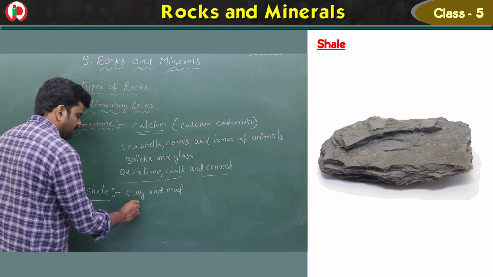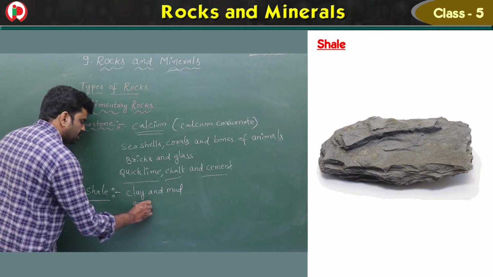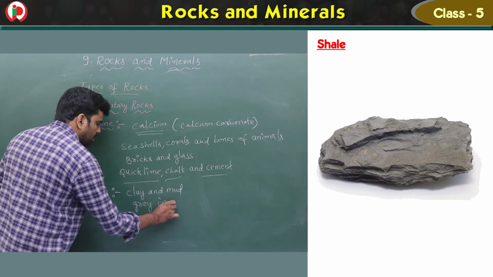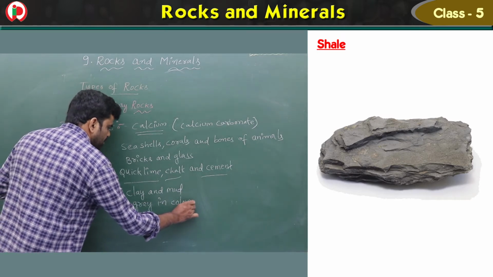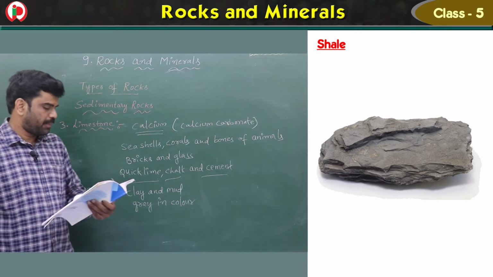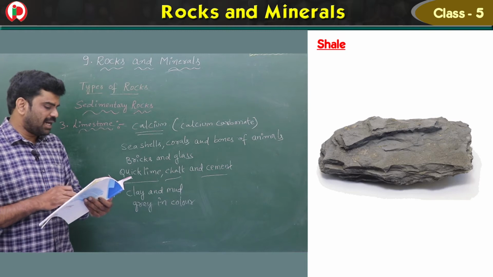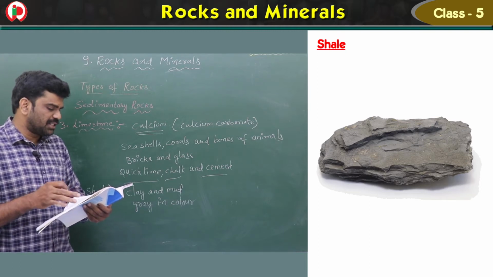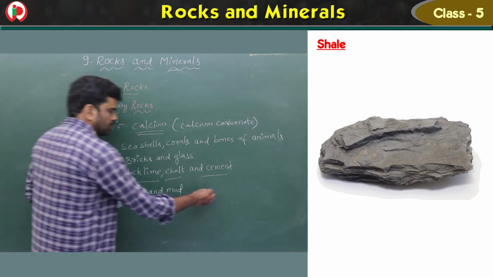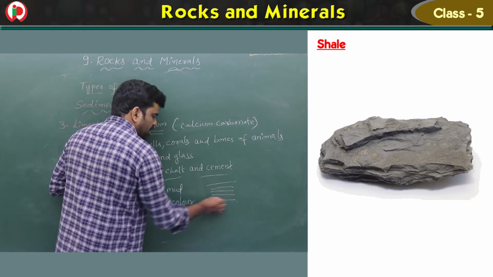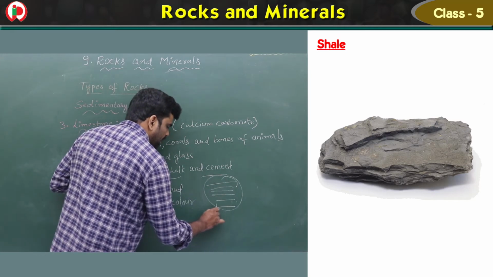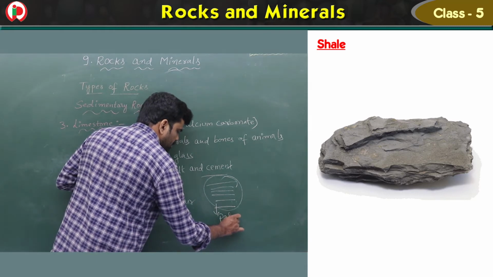What is the color, children? This is grey in color. The shell is grey in color. It is made of parallel layers which readily split into flat pieces. So this is made up of parallel layers.